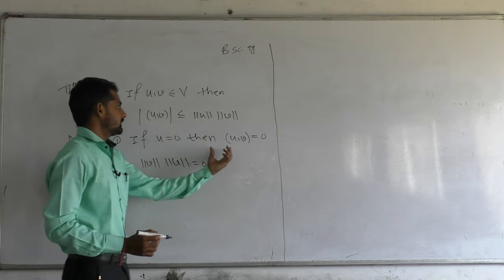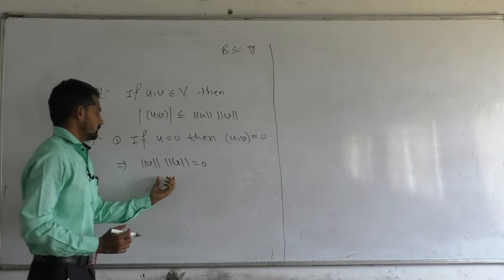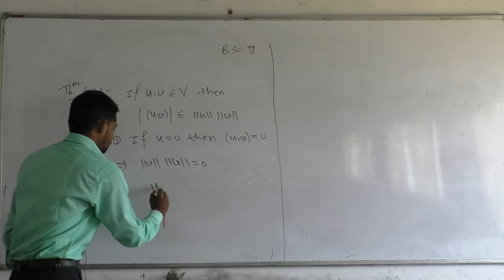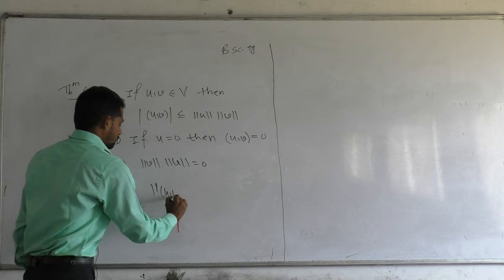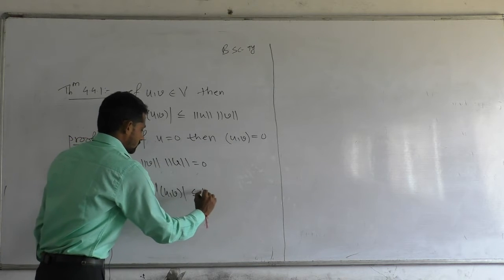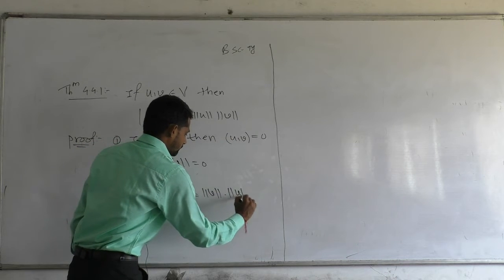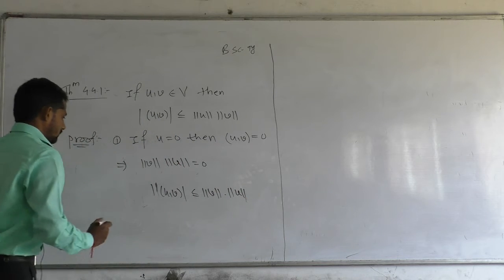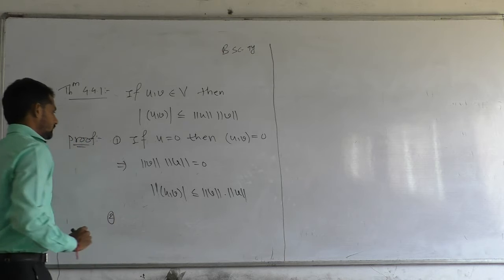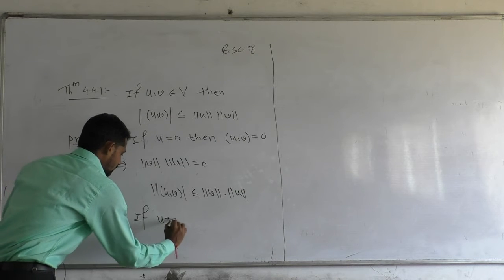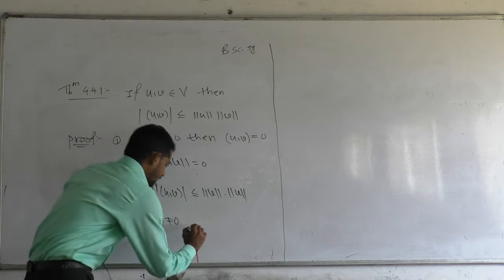So we can directly say that mod of inner product of u comma v is less than or equal to norm of v into norm of u. Now consider the second part. If u is not equal to 0,